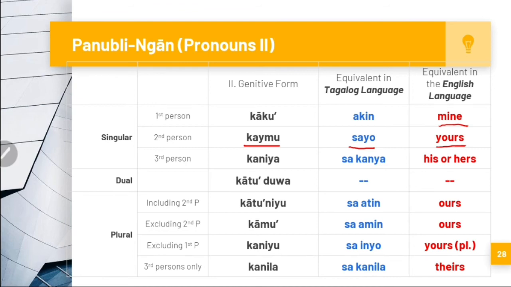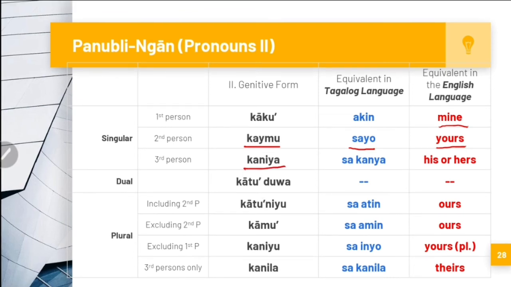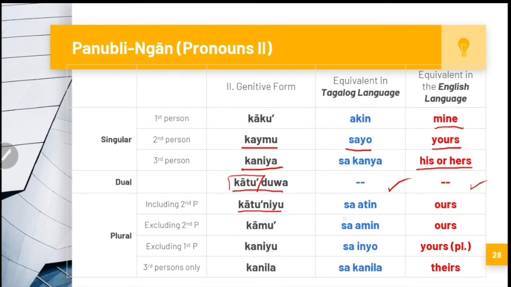The third person singular, kaniya, Tagalog is sa kanya or kanya, in English is his or hers. We have kātu dua or simply kātu. It has no equivalent in Tagalog and English. We have kātu niyu, in Tagalog is sa atin, in English ours.